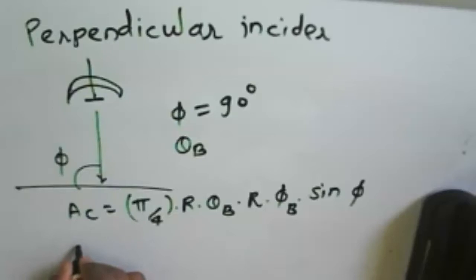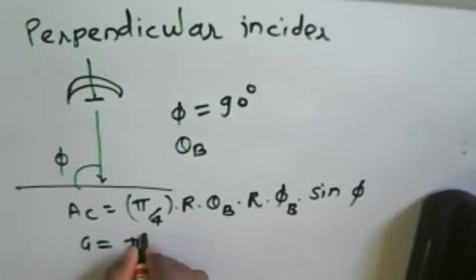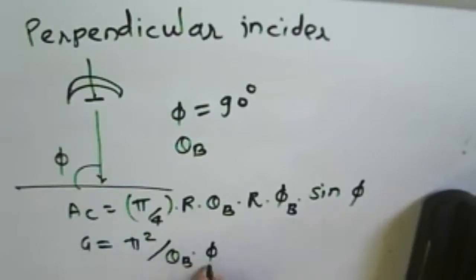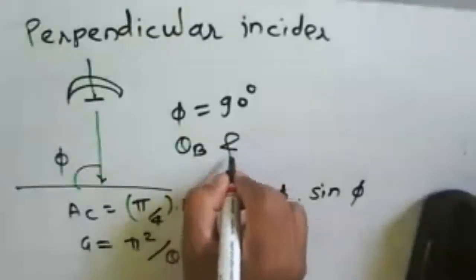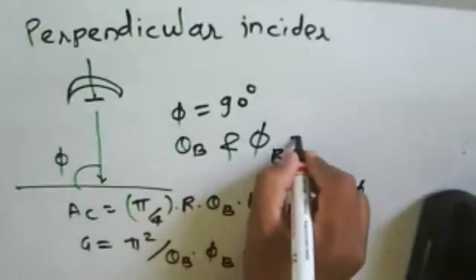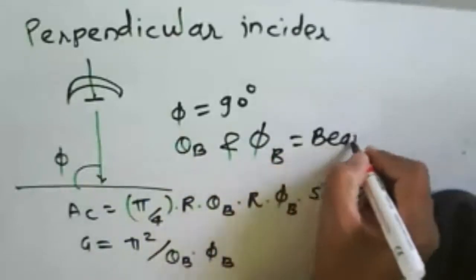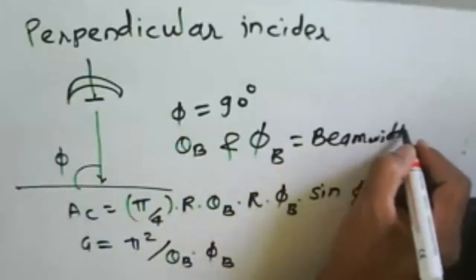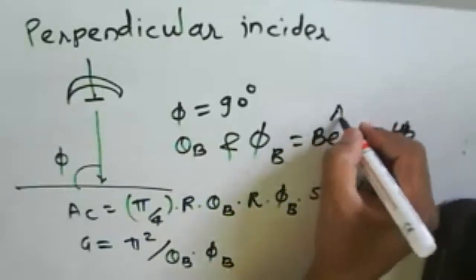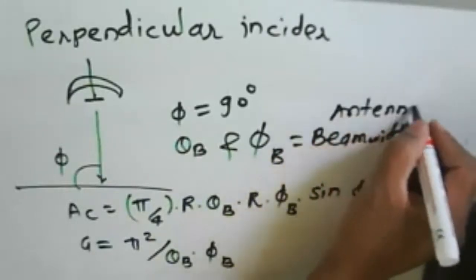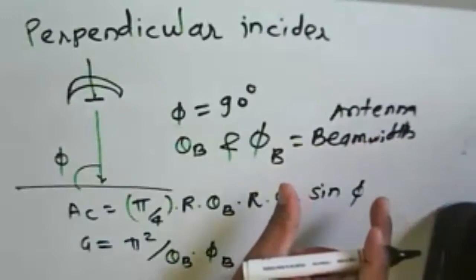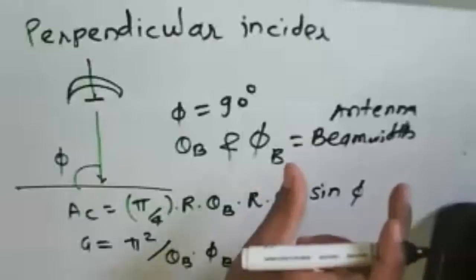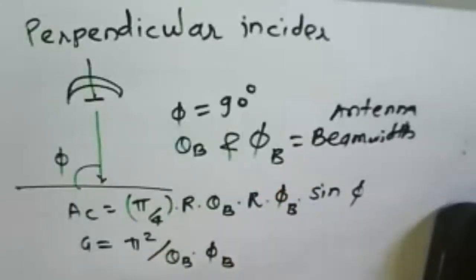And then we consider that the gain G is equal to 4π squared by θ_B and φ_B. θ_B and φ_B will be the beam width, antenna beam width. We can say that this is the antenna beam width for the two different planes, or principal planes. That's why θ_B and φ_B.